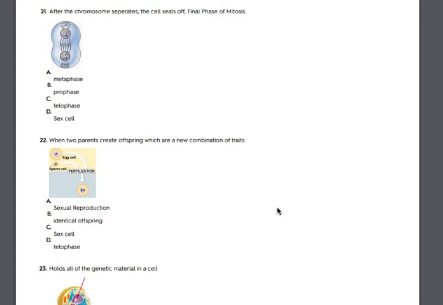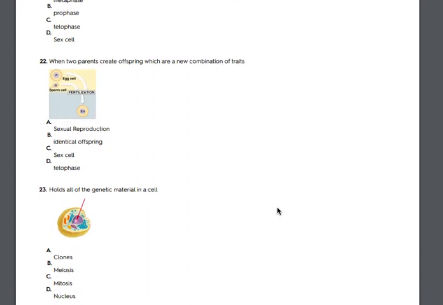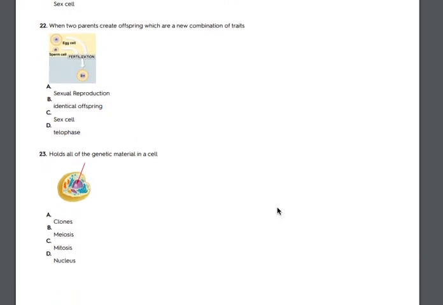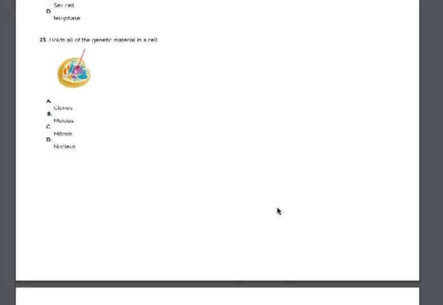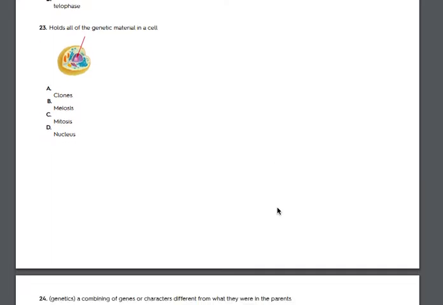21. After the chromosome separates, the cell seals off. Final phase of mitosis. A. Metaphase. B. Prophase. C. Telophase. D. Sex cell. 22. When two parents create offspring which are a new combination of traits. A. Sexual reproduction. B. Identical offspring. C. Sex cell. D. Telophase.